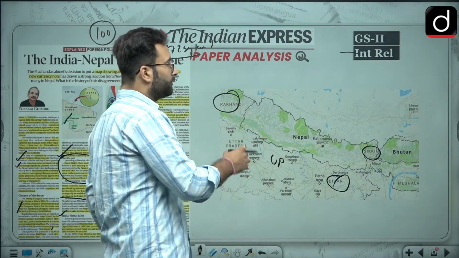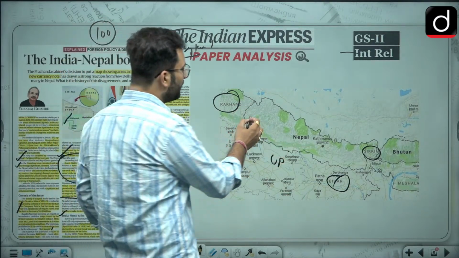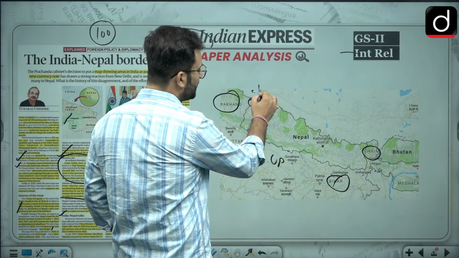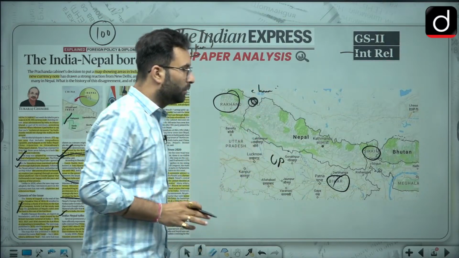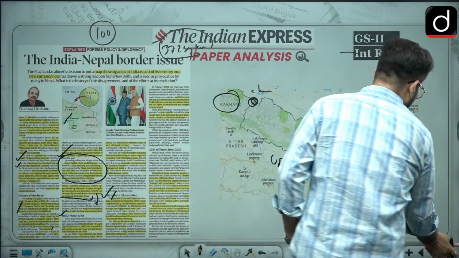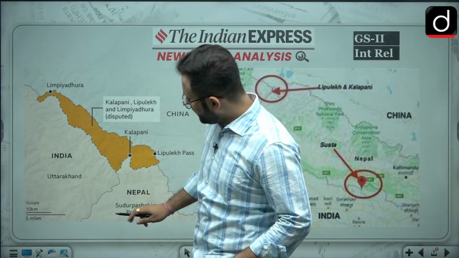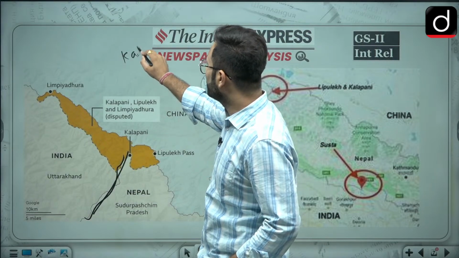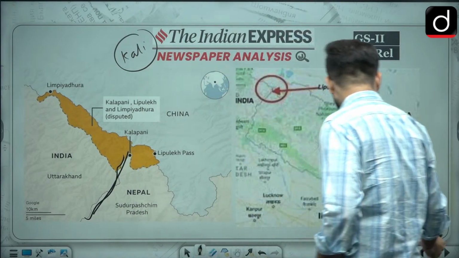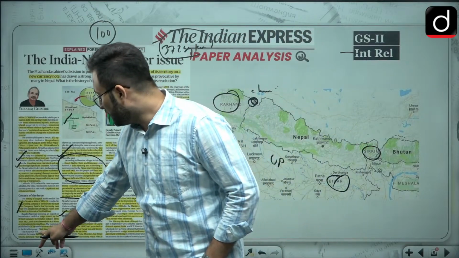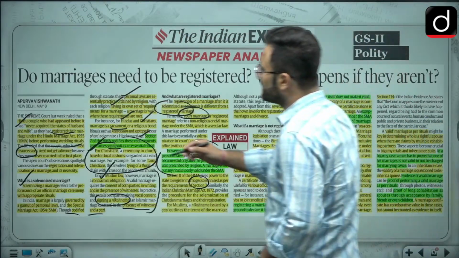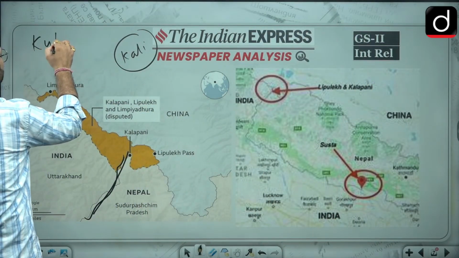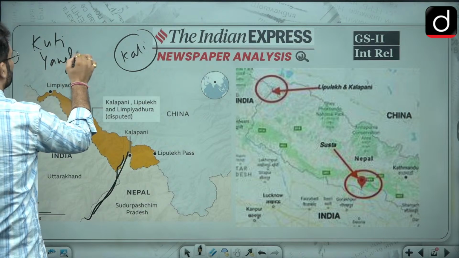Other than that, we have talked about this particular tri-junction over here. This is basically the tri-junction, this is China, this is Uttarakhand, this is Nepal. Okay, I hope this is clear. Now coming to the point of conflict, here you can see these are the points of conflict. Here there is this river, the Kali river, which was supposed to be over here. So please remember that the river name is Kali, and then I have told you this name, Kutti Yangti. Please remember this name as well, because there are chances that they might ask you the name of the river, that is Kutti Yangti. Okay, please remember that.